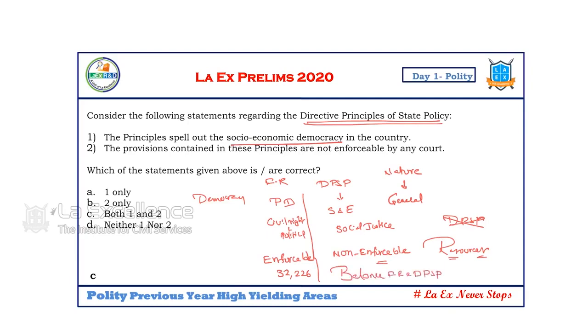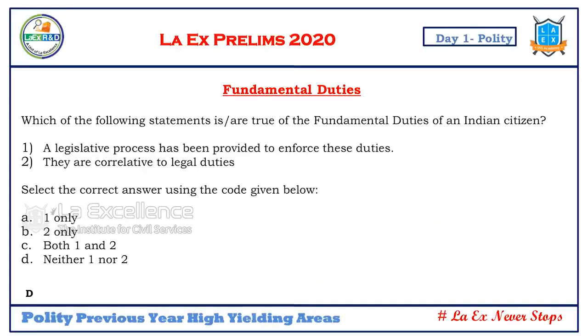You know this point already. Balance between fundamental rights and DPSP. What is that? This is part of the basic structure of the Constitution. Article 14 and 19, when they come in conflict with Article 31B, 31C, which will prevail? 31B, 31C will prevail. This is what we call the balance between fundamental rights and DPSP. So this balance is part of the basic structure of the Constitution.